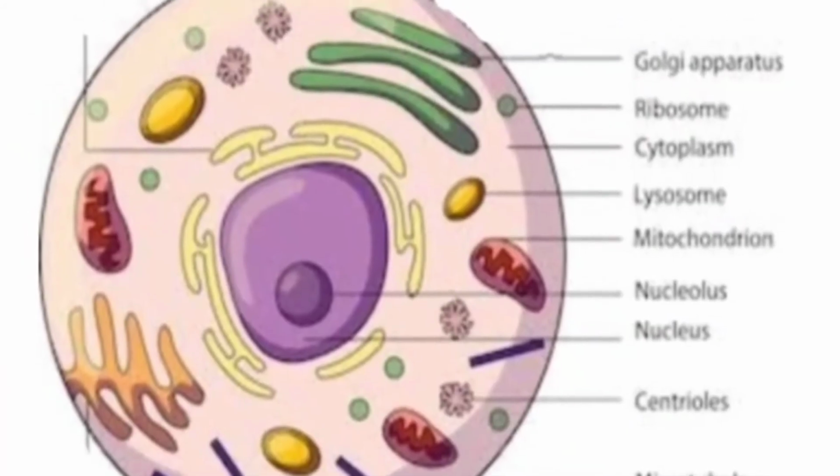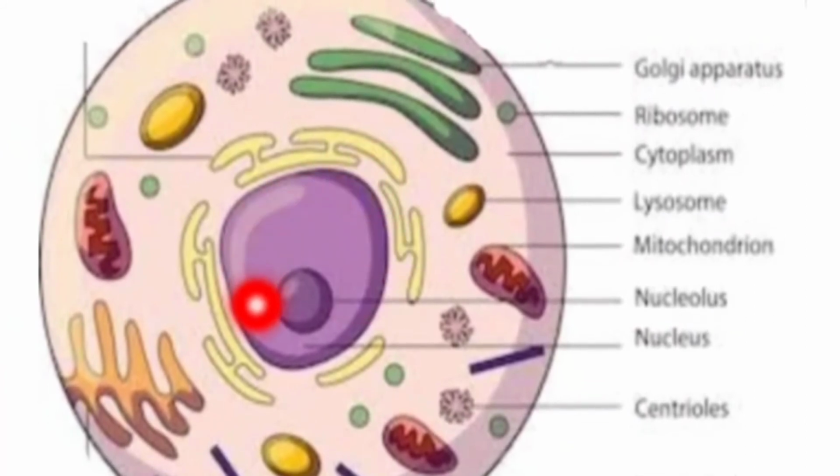You can see here the nucleus is present. Inside the nucleus there is nucleoli, and this nucleus contains the genetic material, the chromosomes.